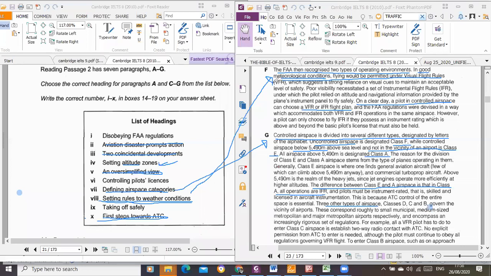And for people who are not familiar, I know we have a mixed class these days because a lot of people just joined our free class. List of headings is not about synonyms. It's not about what you can see in the passage and then quickly looking at it. That is a strategy for something different. List of headings is all about looking for the central message in each paragraph.